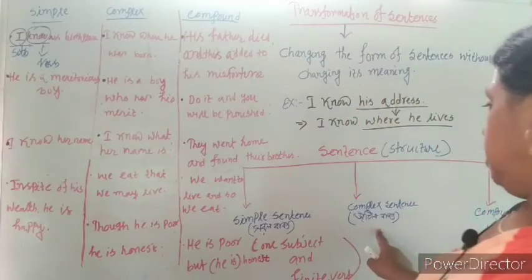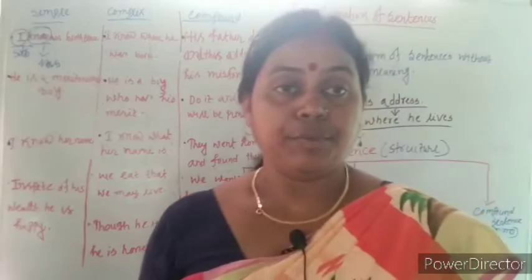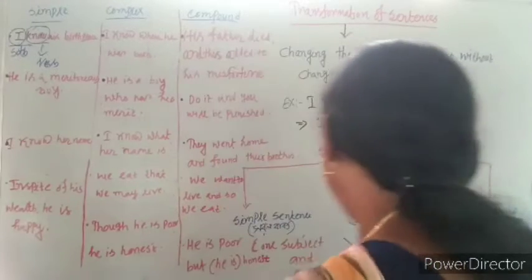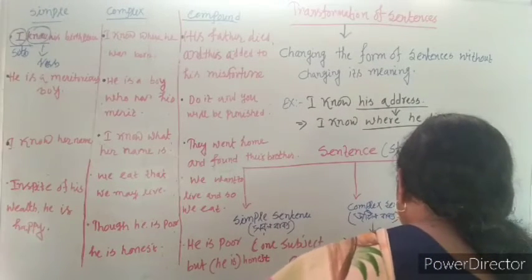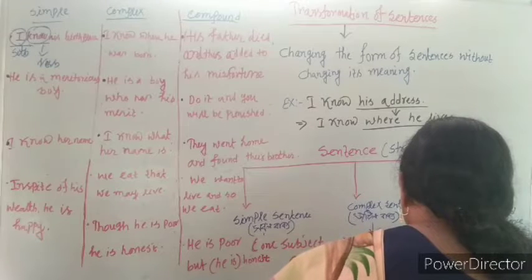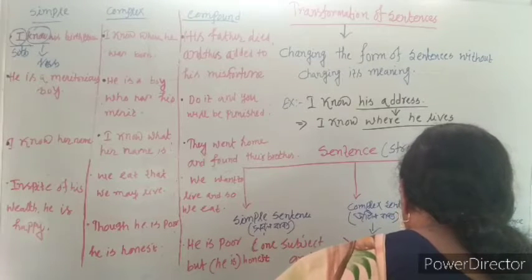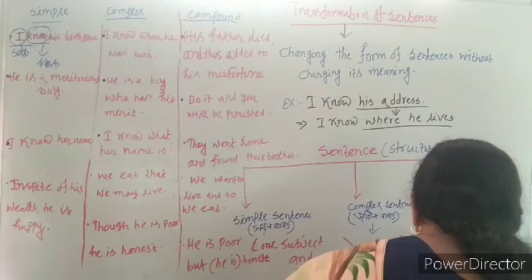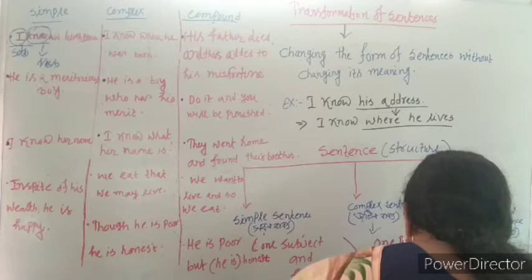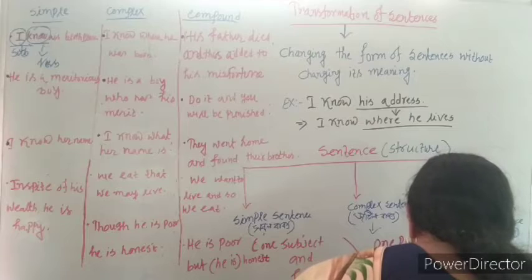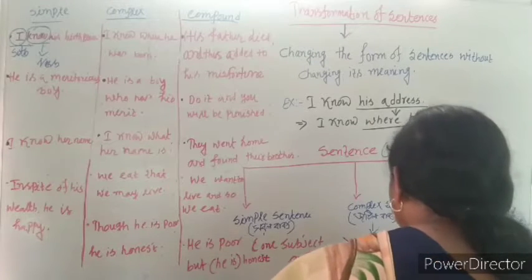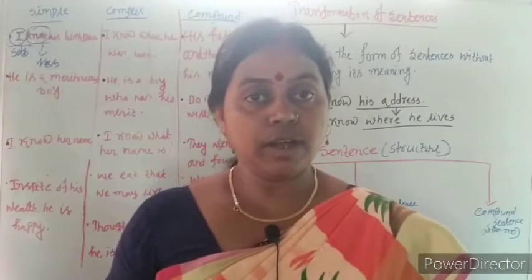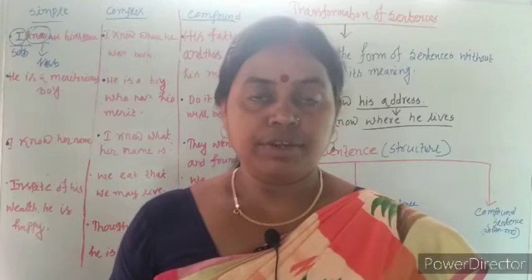Now, complex sentence. Complex sentence means জটিল বাক্য. In a complex sentence, there is one principal clause and one or more subordinate clauses. Remember this, that in a complex sentence there is one principal clause and one or more subordinate clauses.